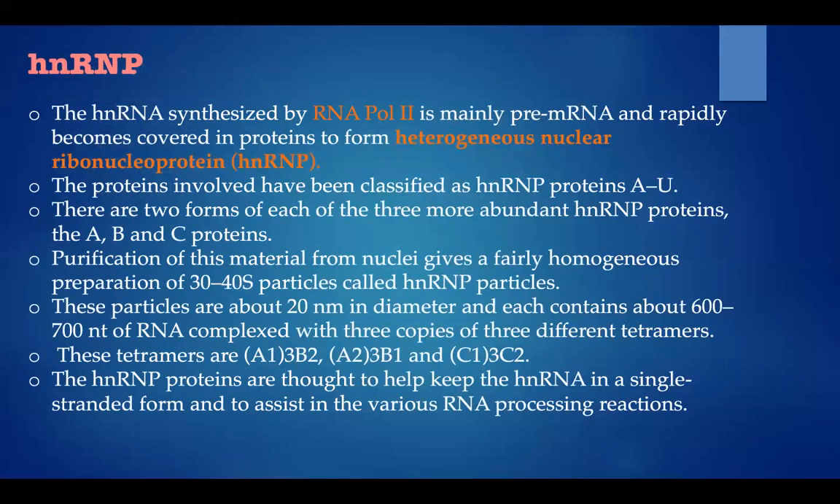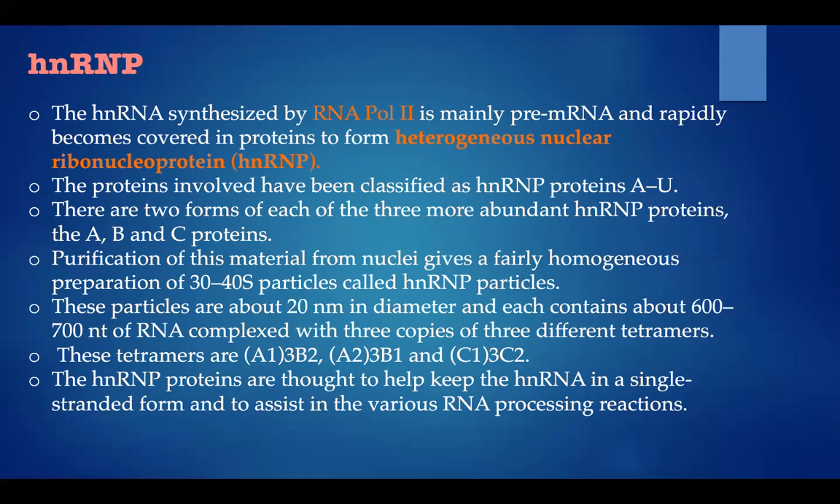Now, hnRNP. The hnRNA synthesized by RNA polymerase II is mainly pre-mRNA and rapidly becomes covered in proteins to form heterogeneous nuclear ribonucleoprotein, that is hnRNP. The proteins involved have been classified as hnRNP proteins A to U. There are two forms of each of the three more abundant hnRNP proteins, the A, B, and C proteins.